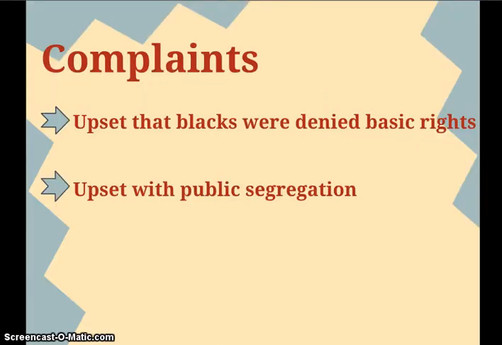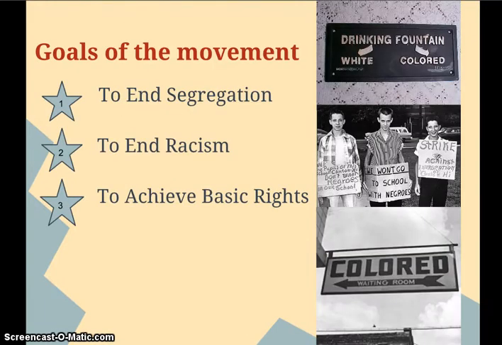The Black Power movement arose from the Civil Rights Movement in the late 1960s. The two major complaints that blacks had were the fact that they were denied basic rights and that they were upset with the public segregation. The goals of the movement were to end segregation, end racism, and achieve basic rights.